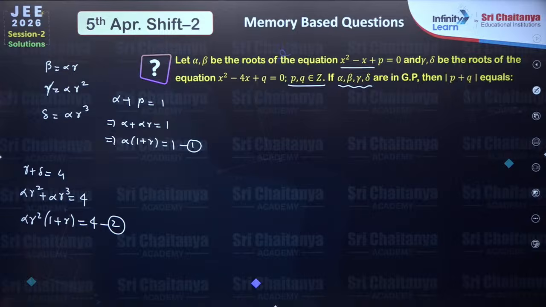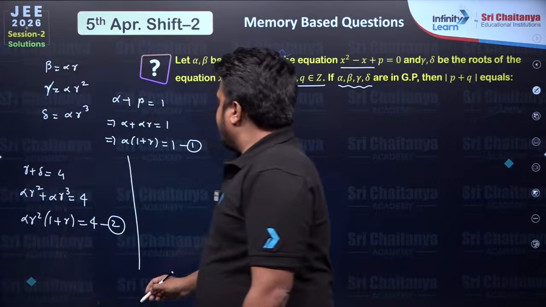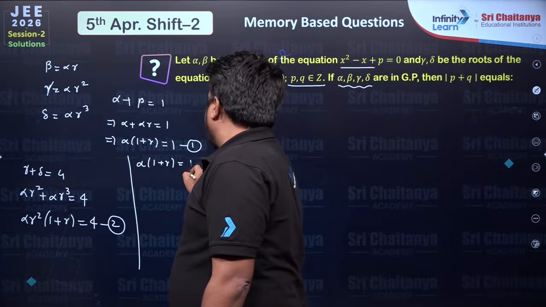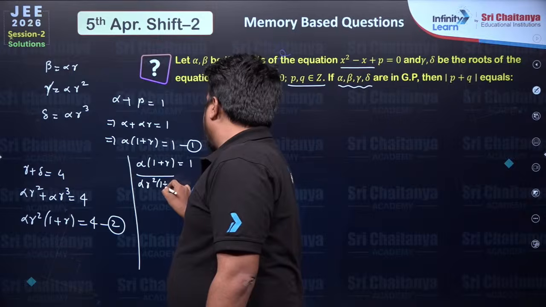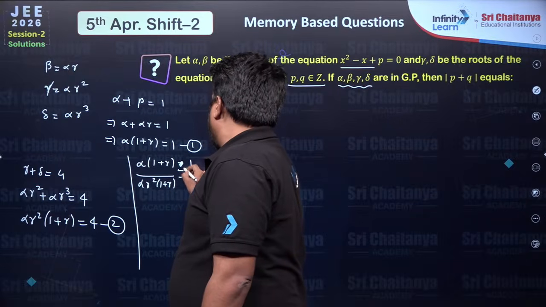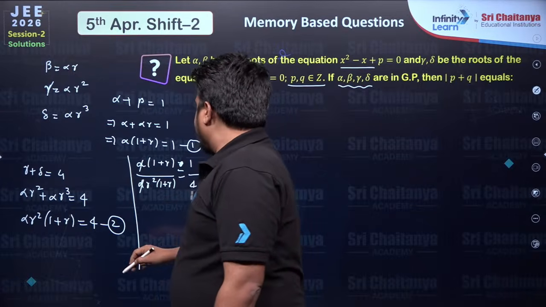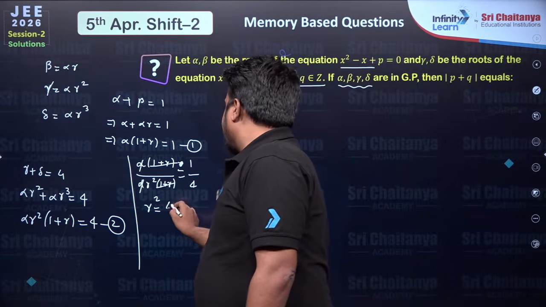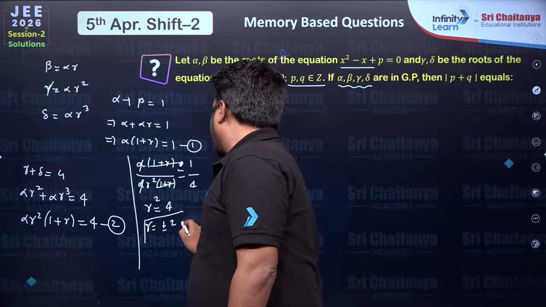Now, if we take the ratio of 1 and 2, we can get some value for r. So let's do it. Alpha into 1 plus r divided by alpha r square into 1 plus r equals 1 by 4. Alpha cancels, 1 plus r cancels. We get r square equal to 4, so r will be equal to plus minus 2.